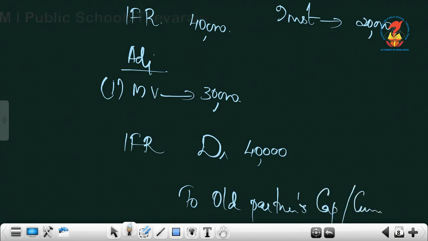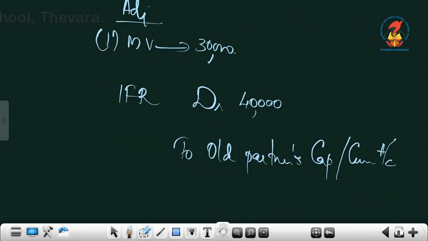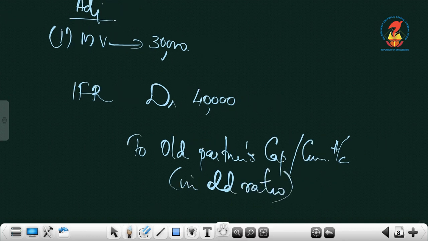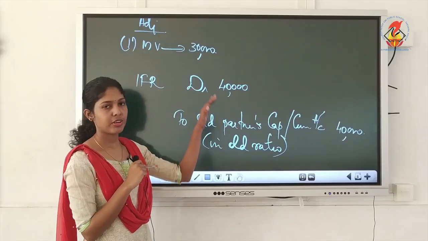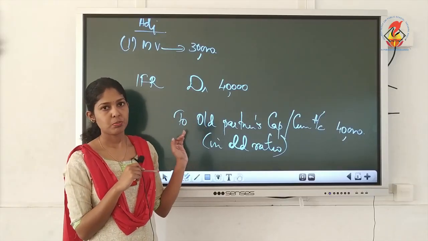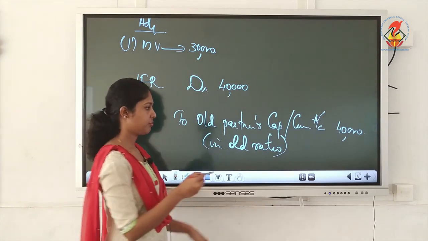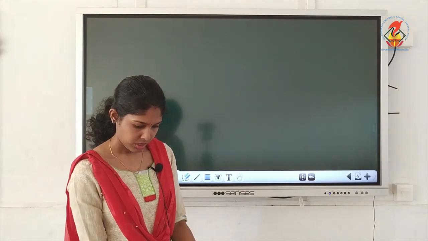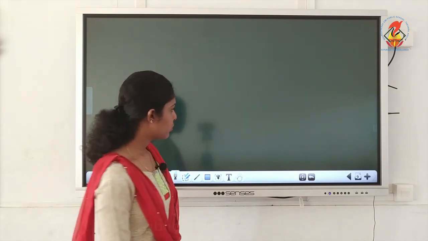Why didn't we write it to investments? Because there is no fall in market value. So the entire 40,000 we can distribute among old partners, just like your case 1. Yes, so these are the different cases regarding investment fluctuation reserve. Next we will work out one illustration question, illustration number 44.